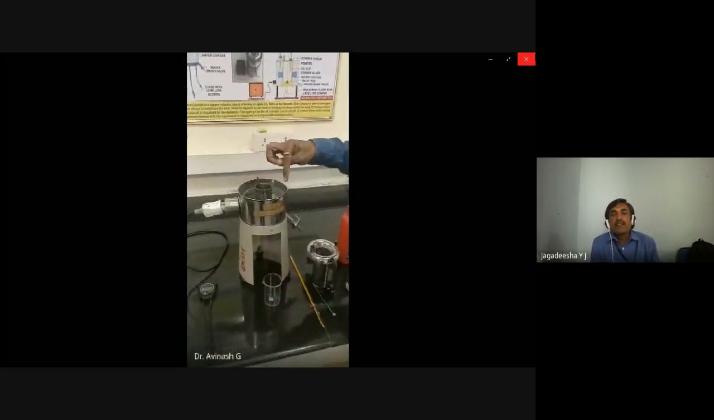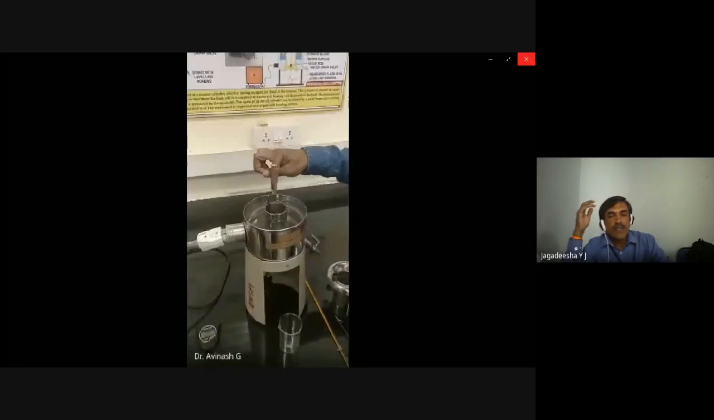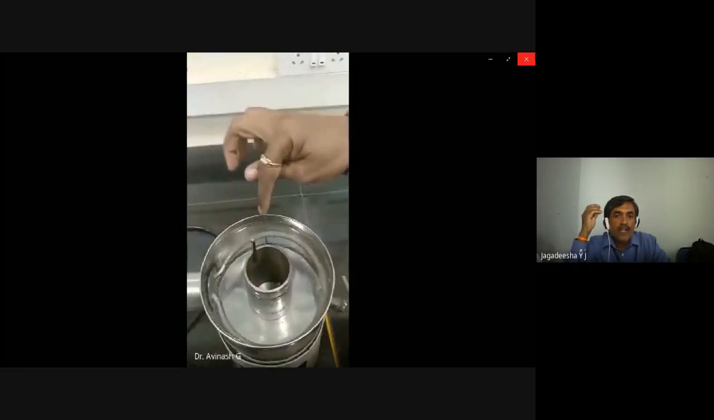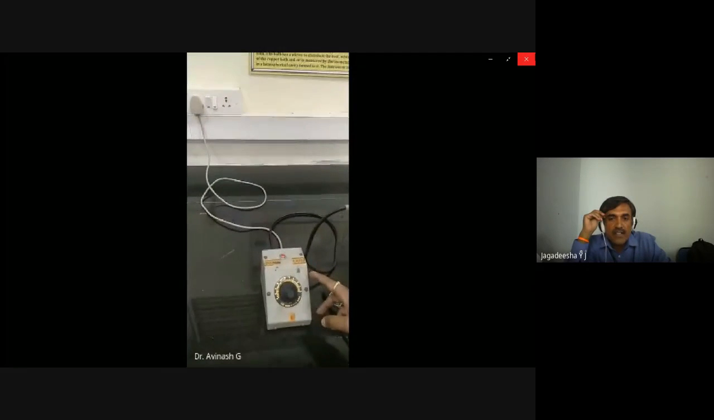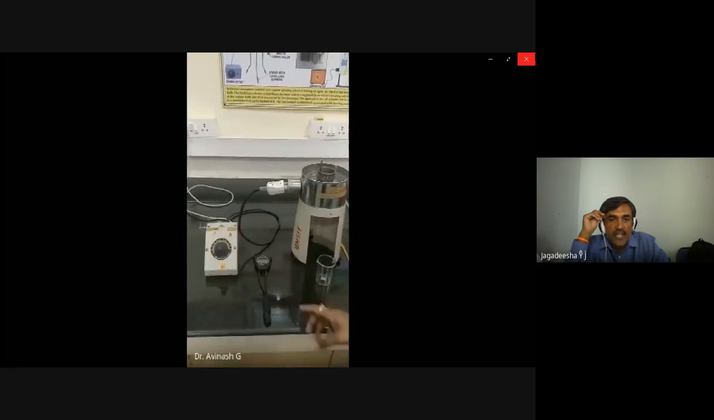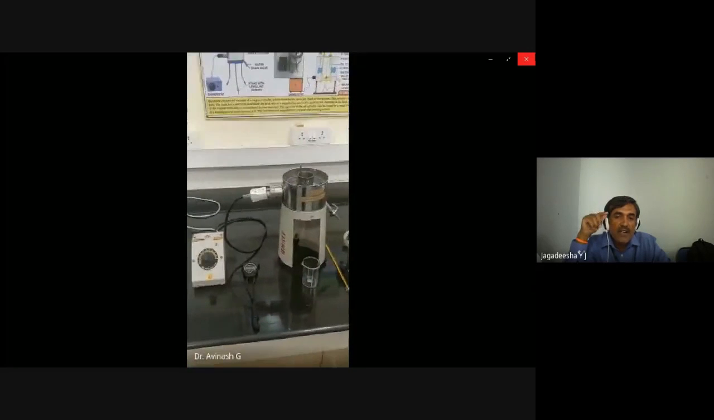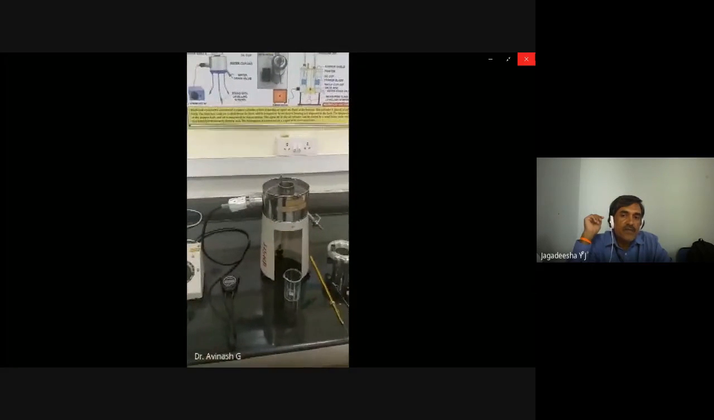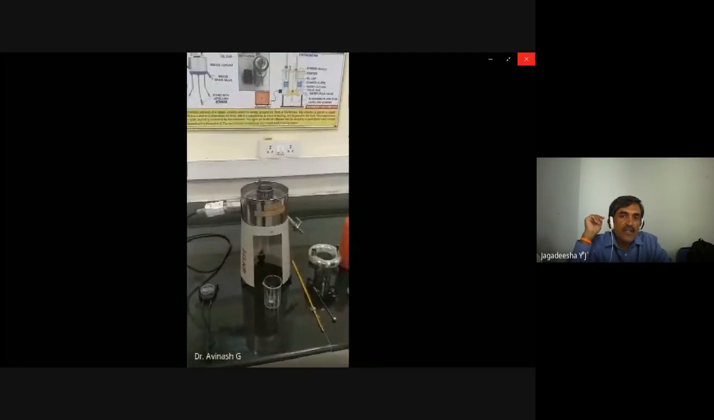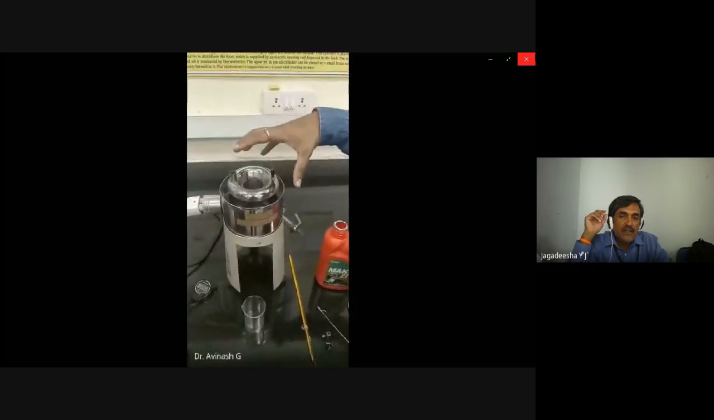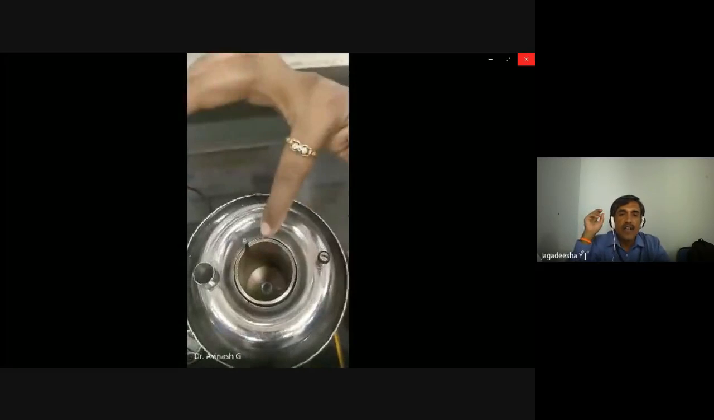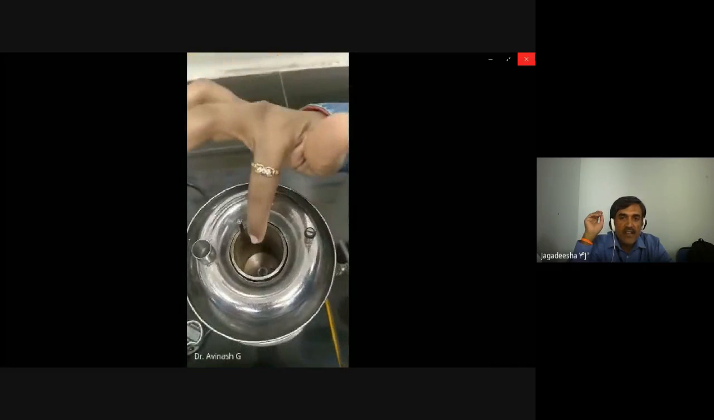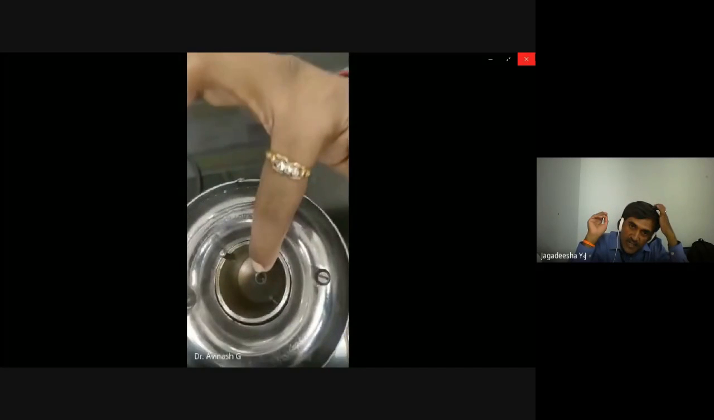Outside is the cylindrical wall, inside which the lubricating oil is kept. And this is the dimmerstat or the variac or the auto transformer. And the stopwatch you are seeing now, and the thermometer they are showing. You have to insert that oil cup as shown by the finger. In that cup, you have to pour the oil.